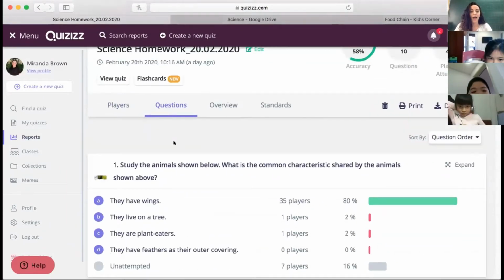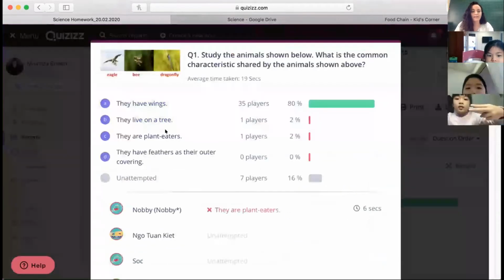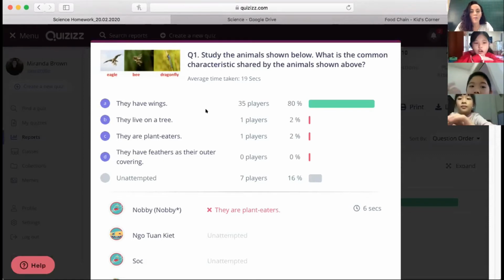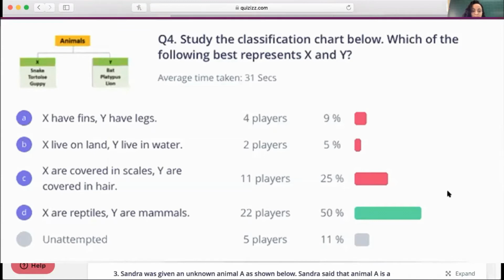So, let's say the answers all together after I read the question. Ready? So study the animals shown below, right here. What is the common characteristic shared by the animals shown above? Good job, Simon. Simon said they have wings, okay? Everyone, let's say the next answer together. Thank you, Simon.